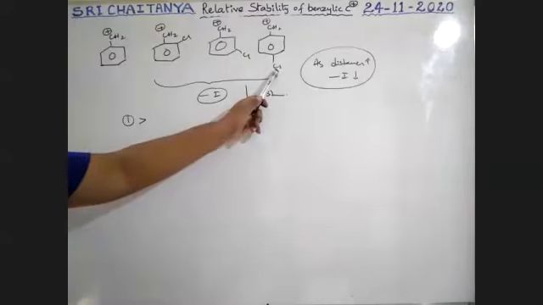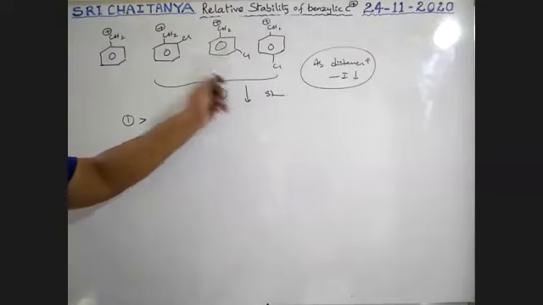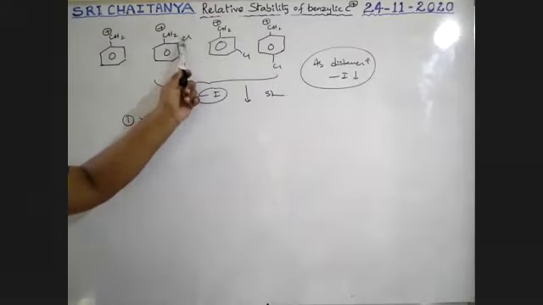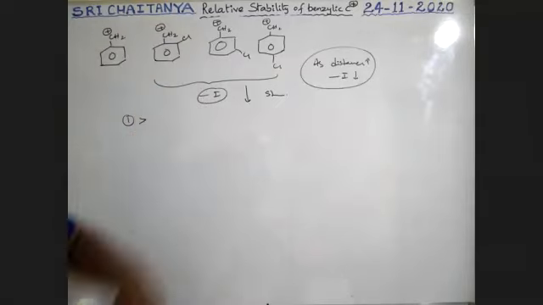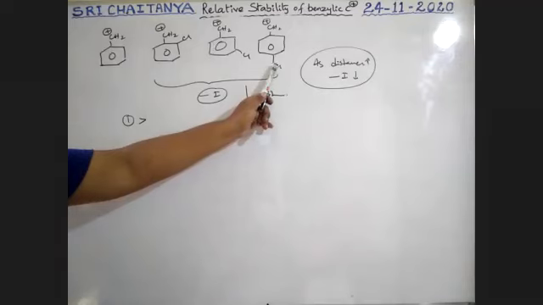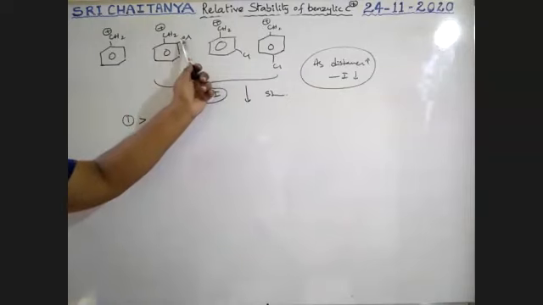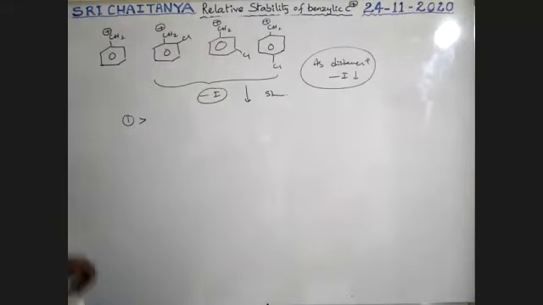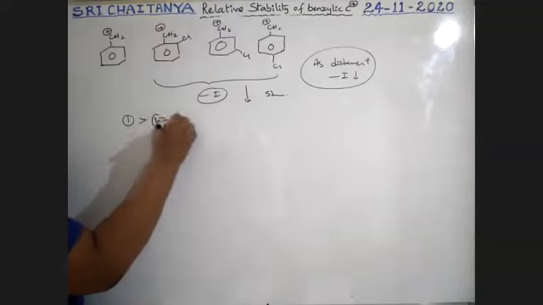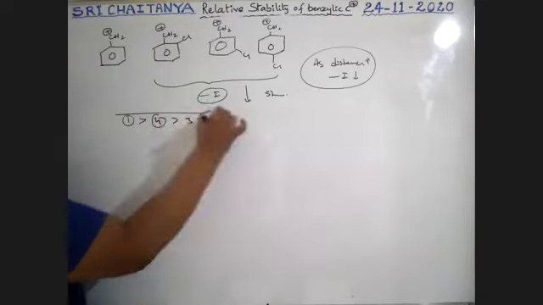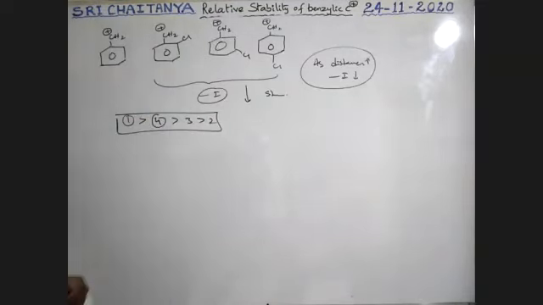It has the least withdrawing tendency, that means less positive charge, so it is more stable. Therefore, the order is 1, 4, 3, 2.